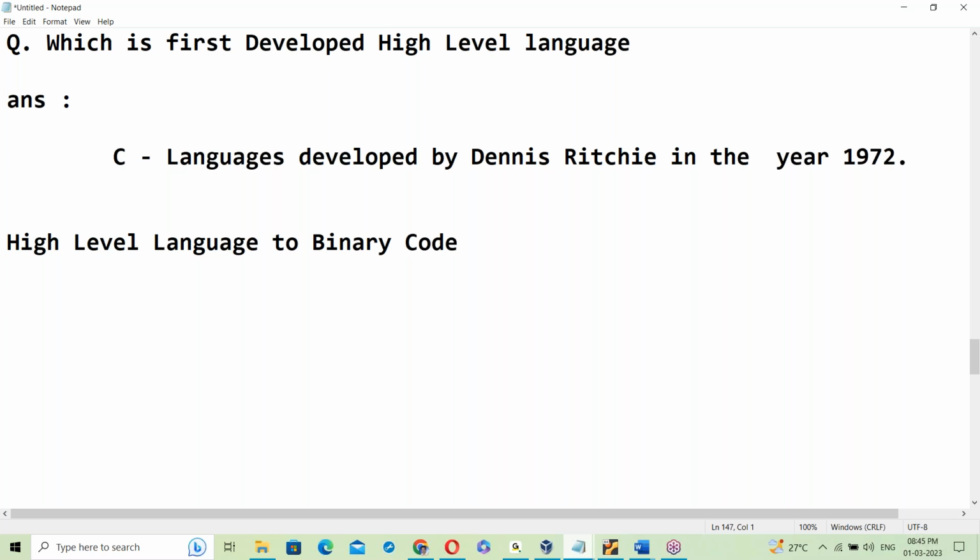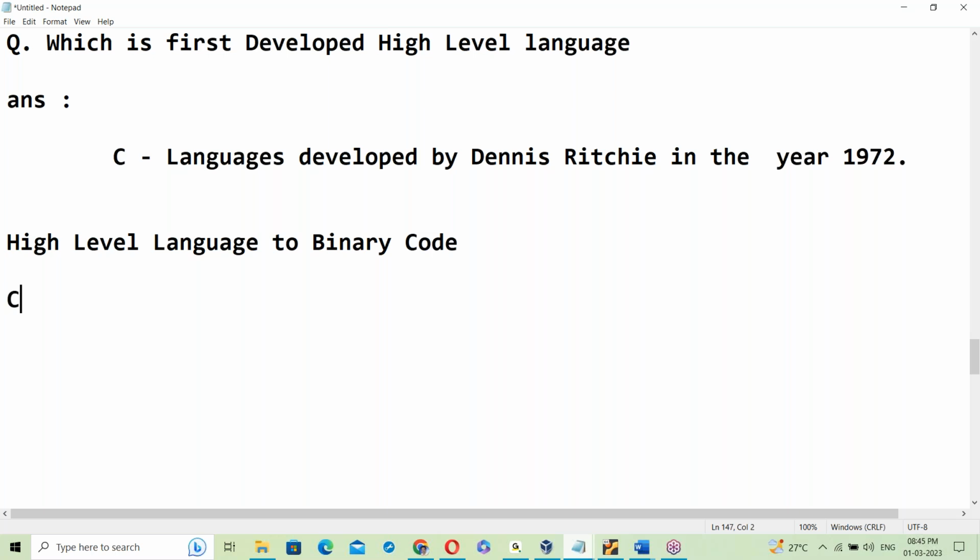Who will convert from high level language to binary code? Which one will convert it? Any idea? Java program converting into binary code, C program converting into binary code, C++ program converting into binary code. Which one will convert these high level languages into binary code? Anyone idea?